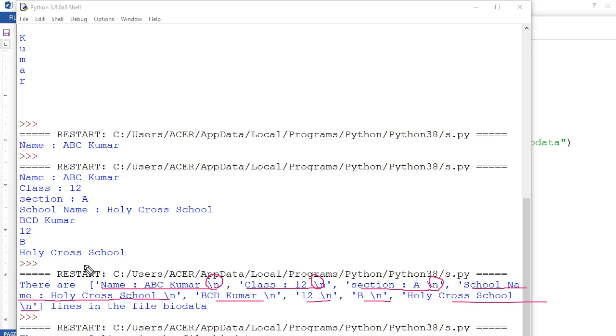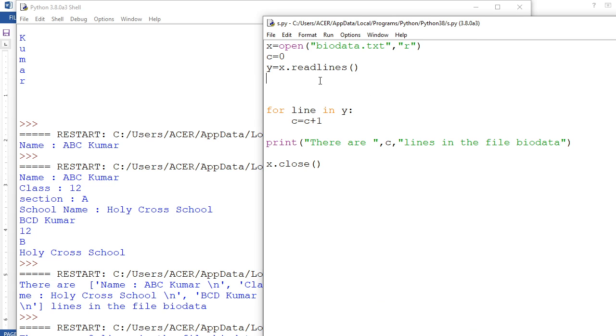It is coming in a separate line. The computer system sees it like this, this is the internal representation of the file, right? And that one we have manipulated to count it out. There are 8 lines in the given file, right? So here you go. This is a program to read the total number of lines in a file.